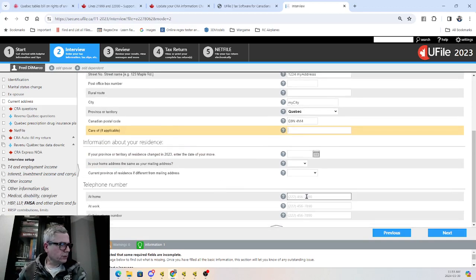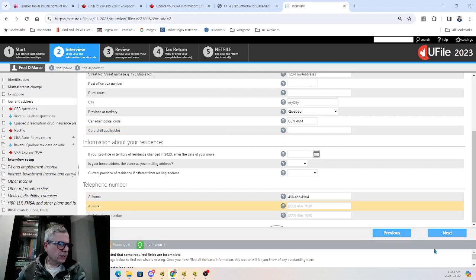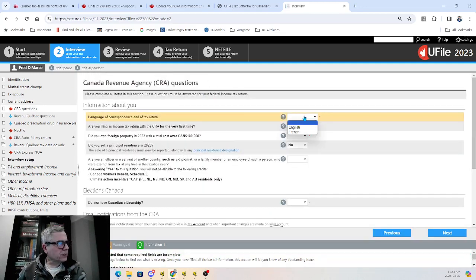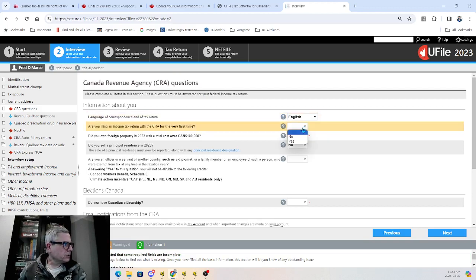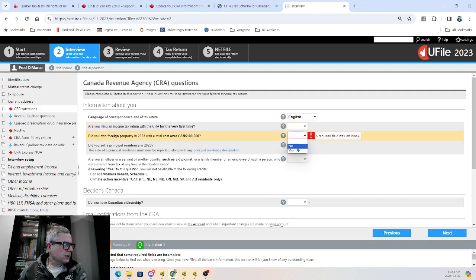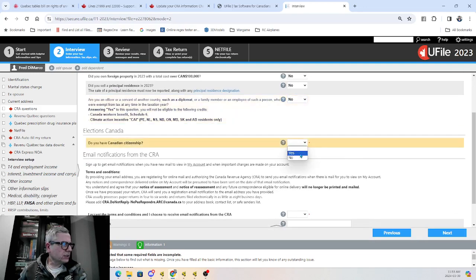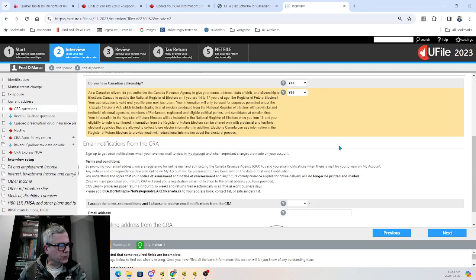We don't really need to enter that, and a fictitious phone number. Do not call this phone number. If anybody answers, they'll be very shocked and surprised. Language of correspondence, for now we're doing in English, so let's put English. Are you filing an income tax return for the CRA for the first time? No. Oh, come on, we got to answer that. Property, foreign property, no. We're not a diplomat. Yes to the Elections Canada. Who doesn't want to vote?